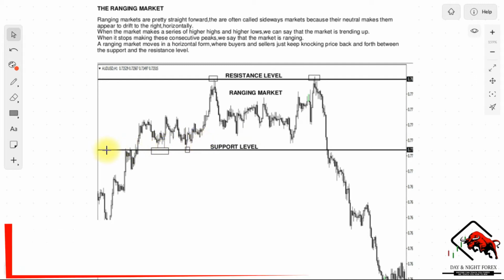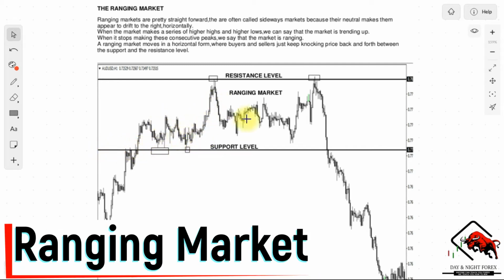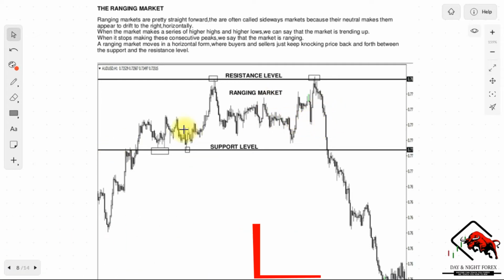So ranging markets are pretty straightforward and they are often called sideways markets. This is because they appear to be drifting horizontally to the forward, right? The market is never going backwards, it's always moving to the right side, going forward. So they appear to be drifting horizontally in a range. That's why we call them ranging markets.